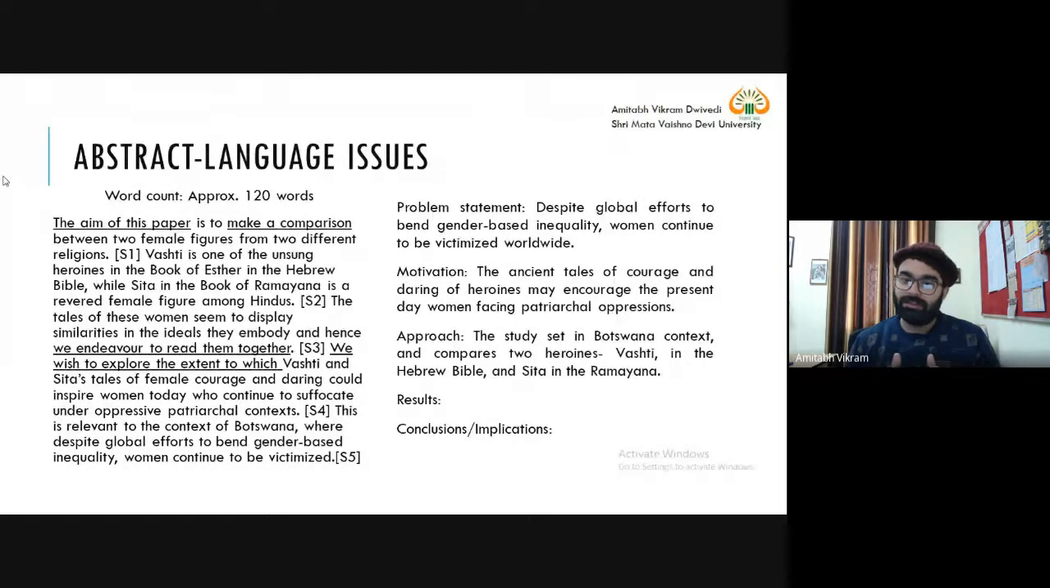But again, there is no mention of research gap here, to remind you. Now approach: the study set in Botswana context. Again, you are mentioning the field site. So that's why this is very important, that you must mention Botswana. It's not a universal context. The study set in Botswana context compares two heroines, Vashti in the Hebrew Bible and Sita in Ramayana. Likewise, you can write result. Likewise, you can write implications.